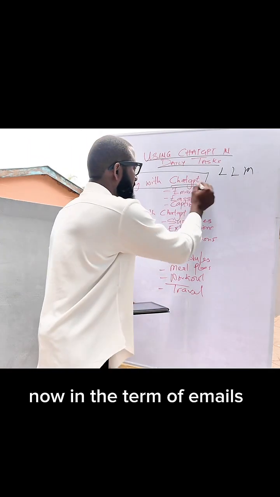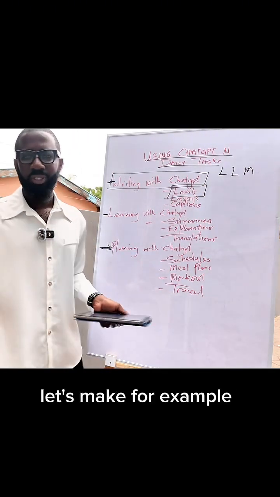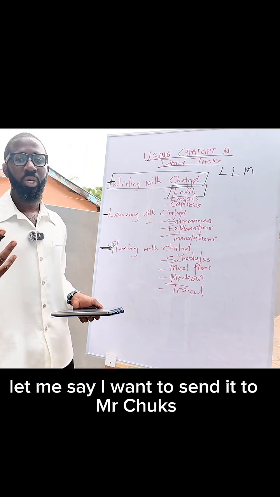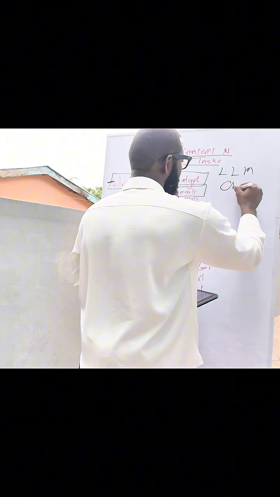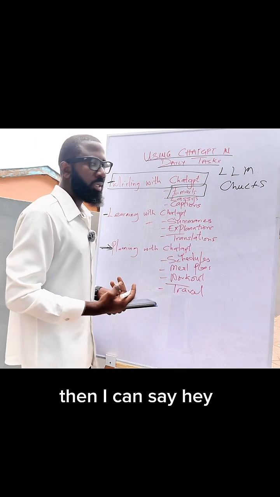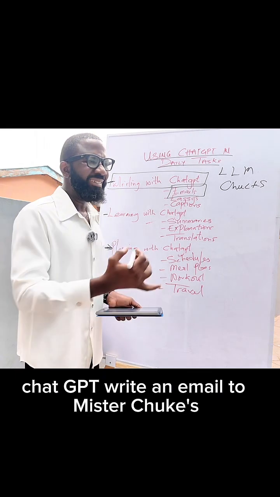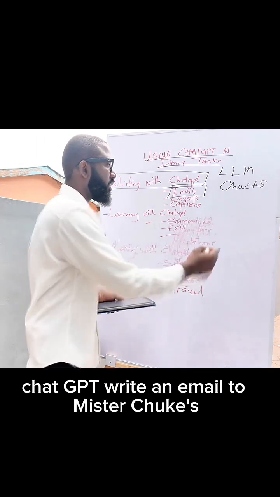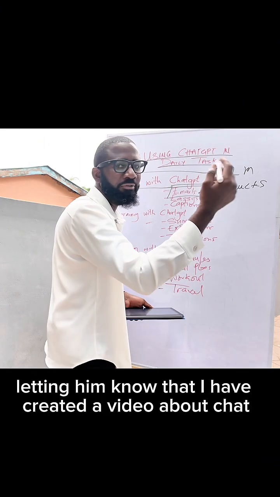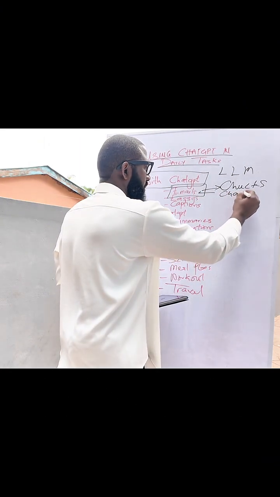In terms of emails, let's take, for example, most of the videos I made. Let me say I want to send it to Mr. Chooks. Then I can say, hey ChatGPT, write an email to Mr. Chooks, letting him know that I have created a video about ChatGPT.